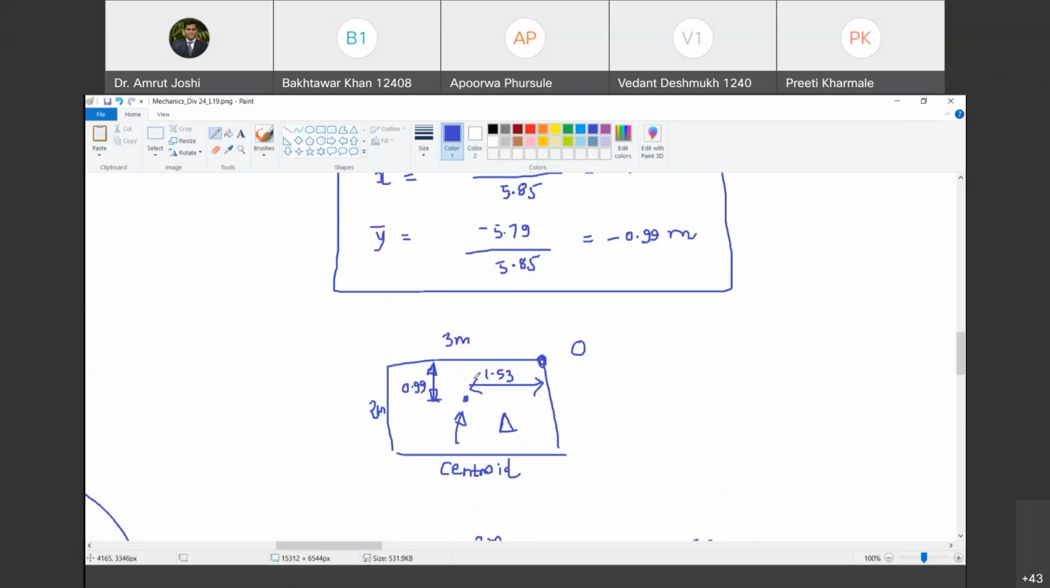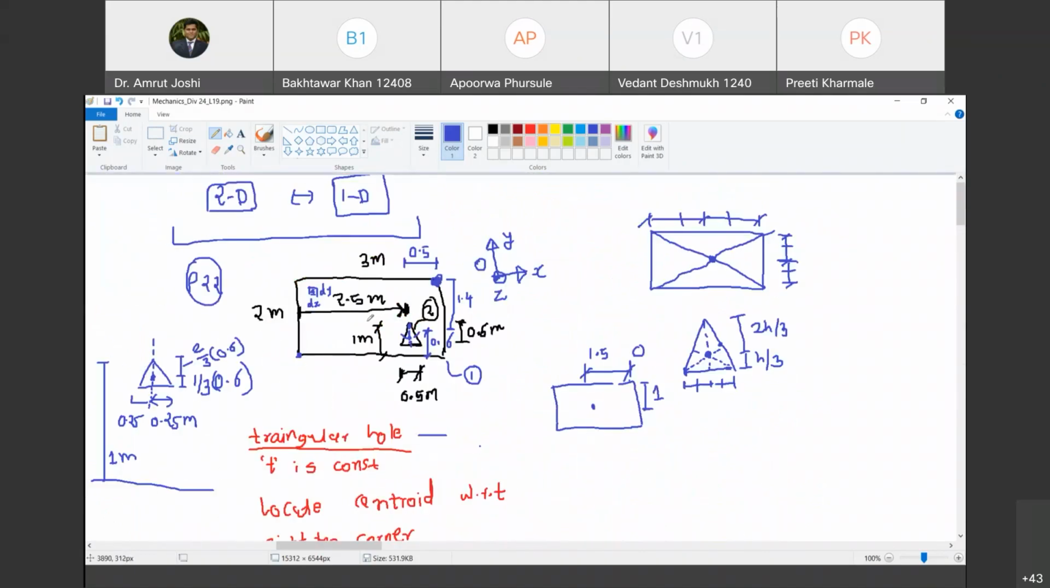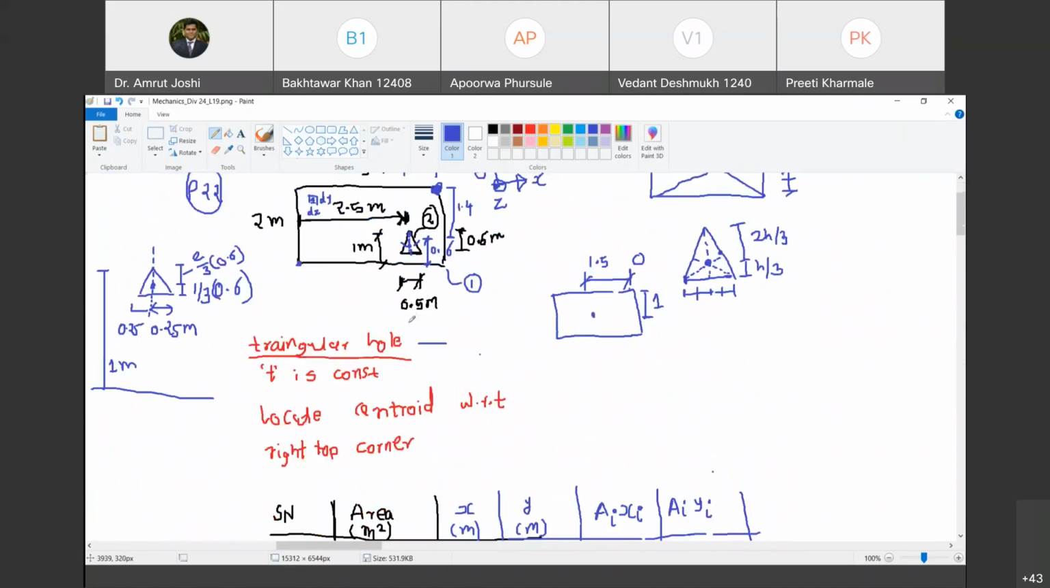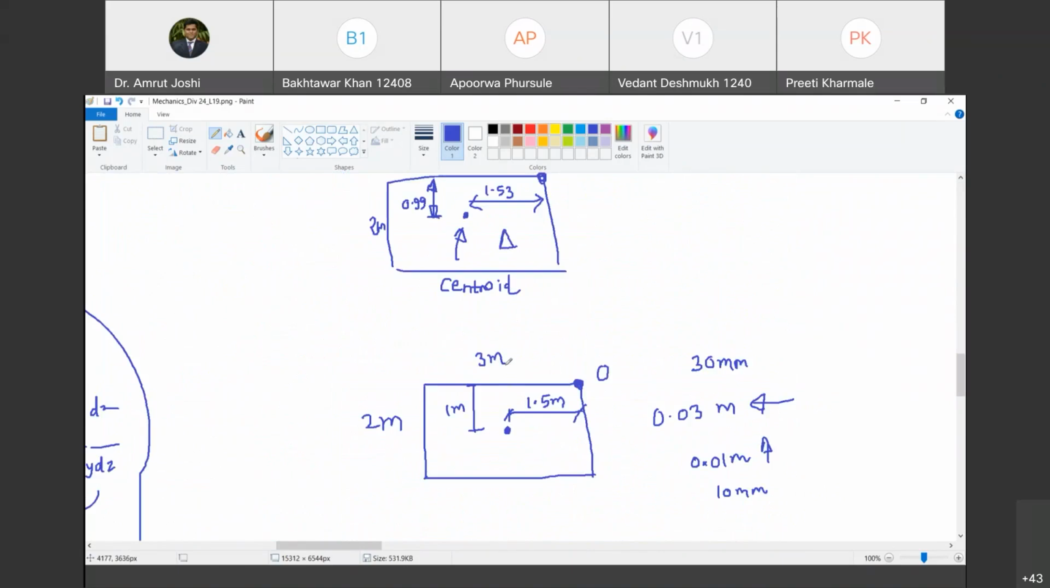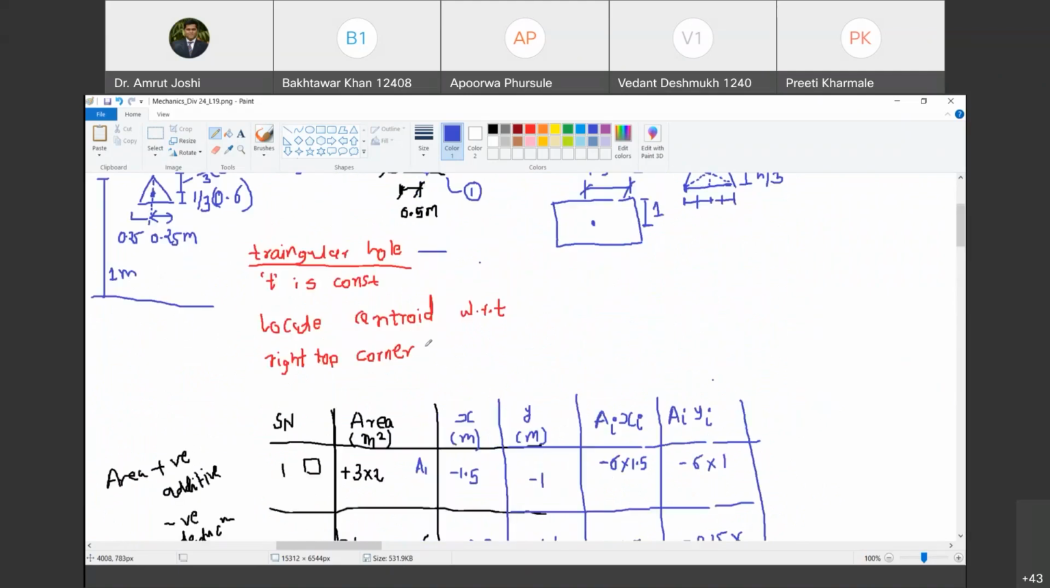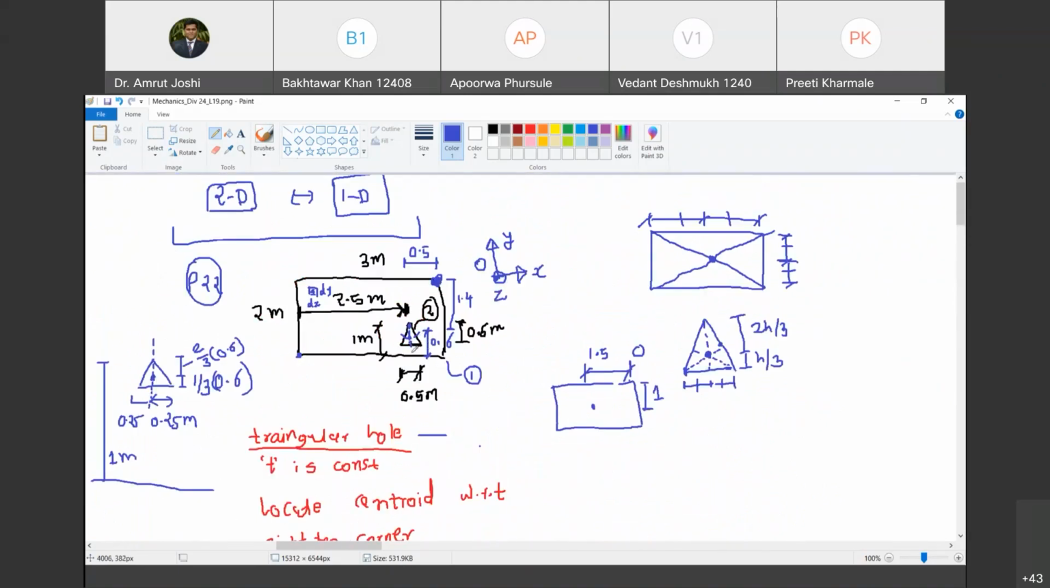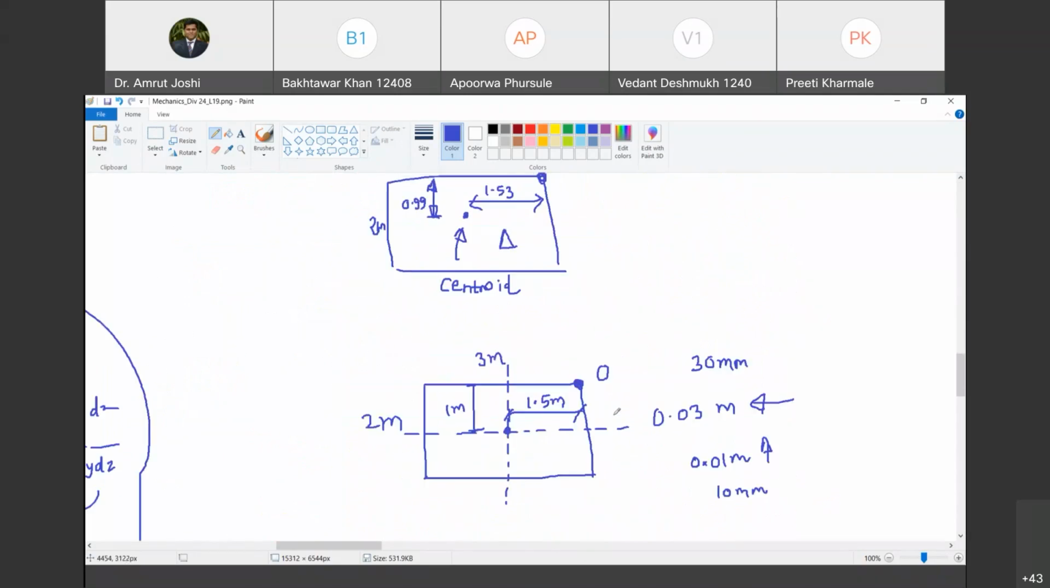So now look at the location of this hole, where is it with reference to the centroid. The centroid that we have drawn, this one, without the hole where the centroid would have been, with reference to that, where is this triangular hole? It is at distance 1 meter from the top. Do you agree with me? 1 meter from the base. Yes, sir. That means the vertex of the triangle is touching here.